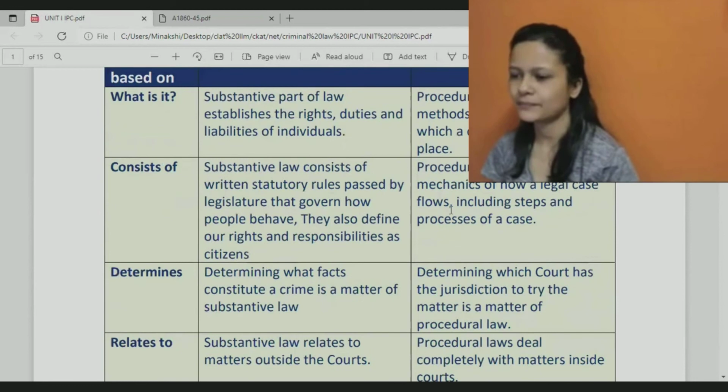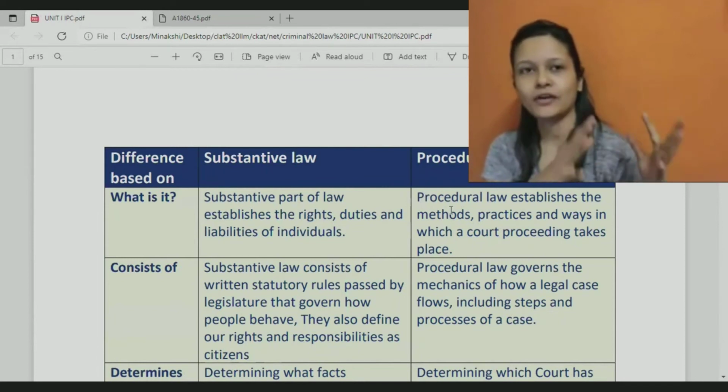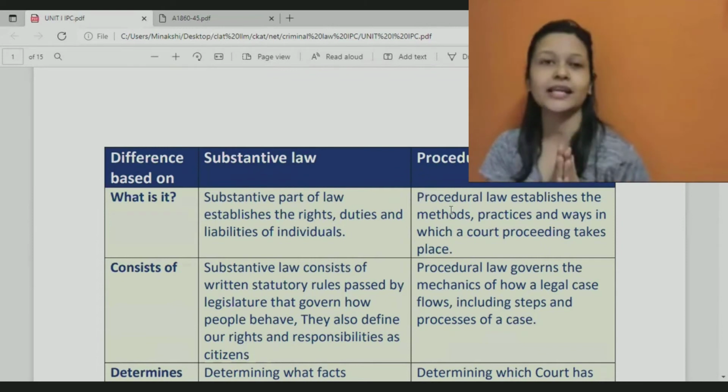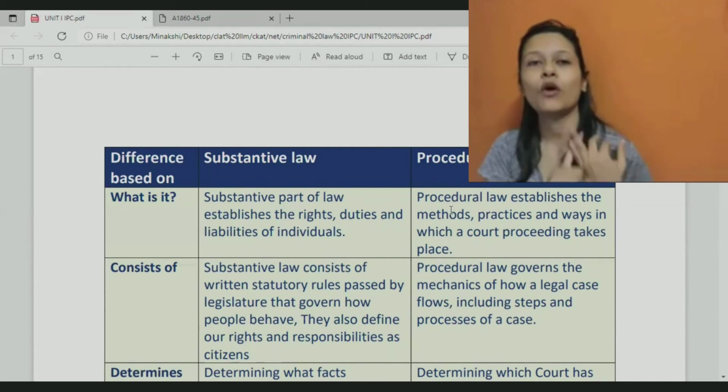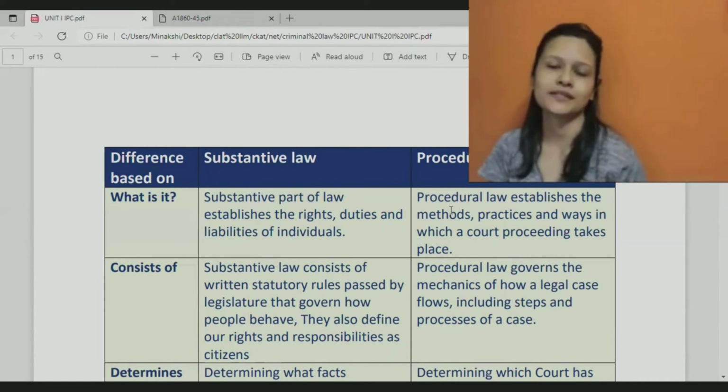So this is a basic thing which we need to know before starting off IPC, because this gives us an idea of what kind of law IPC is. Why are we studying it? We are studying it to know about our rights and our obligations, and also to know what will happen if we violate our obligations. What will be the punishments or consequences for that?